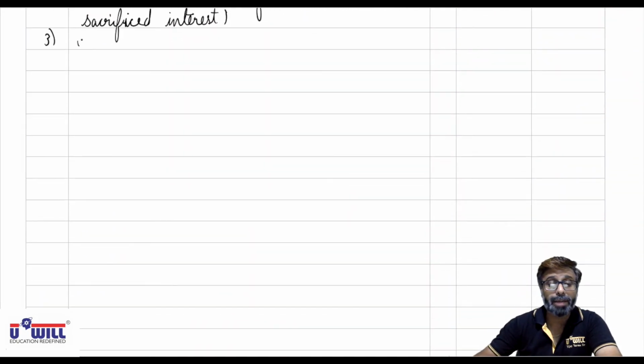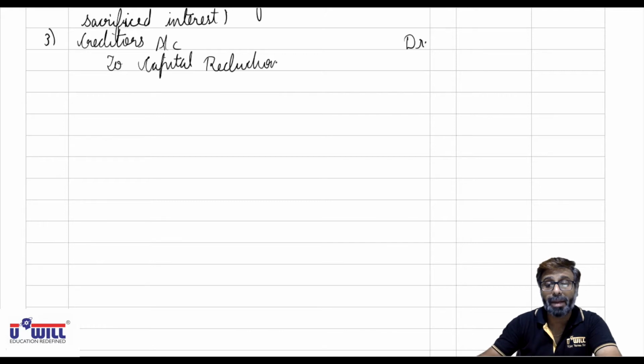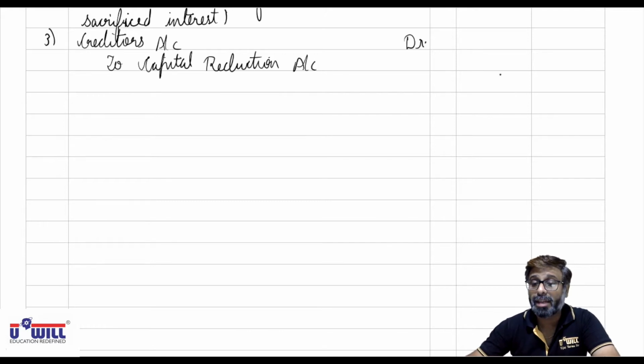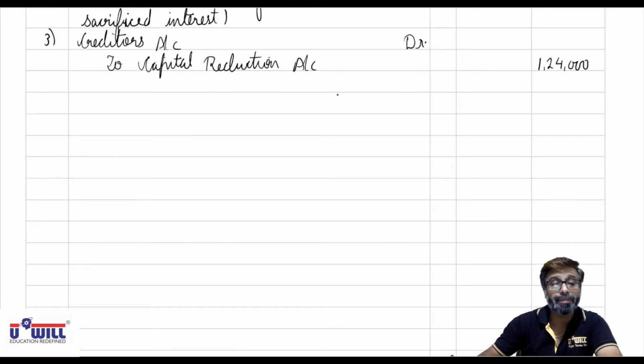Creditors account debit. Okay, creditors are the receiver, debit the receiver, creditors account debit, or you can say to close the creditors account we reverse and debit that. To capital reduction account. Now 40% of their claim they straight away sacrifice, which we transfer to capital reduction account, as we have calculated above, 1,24,000. All of you must have also written that.